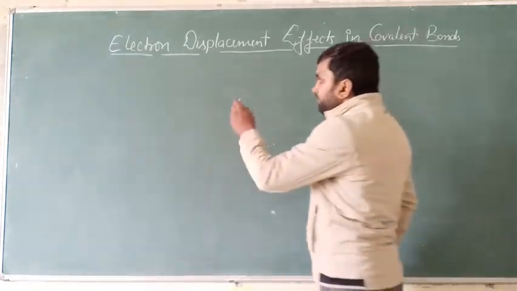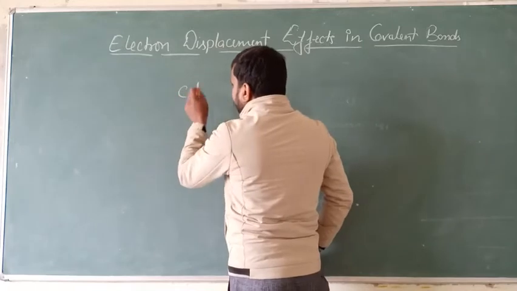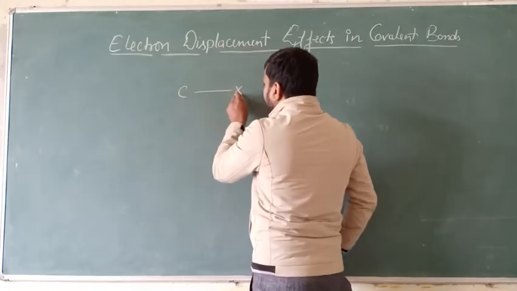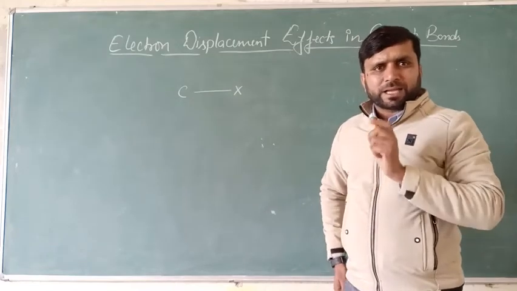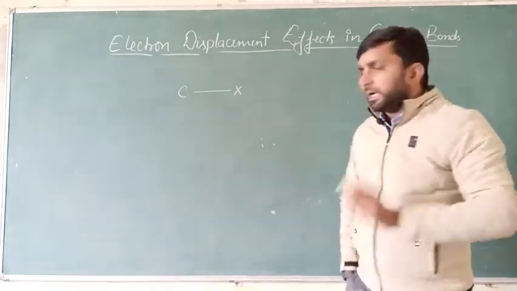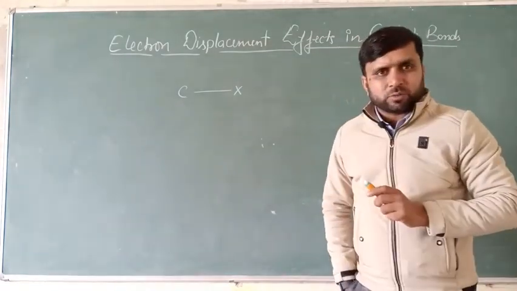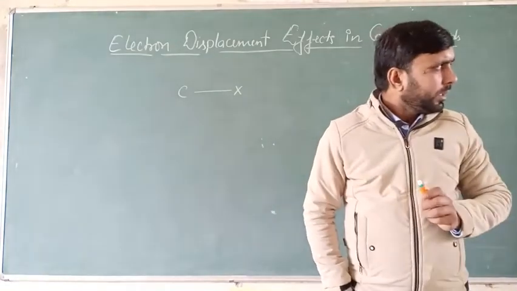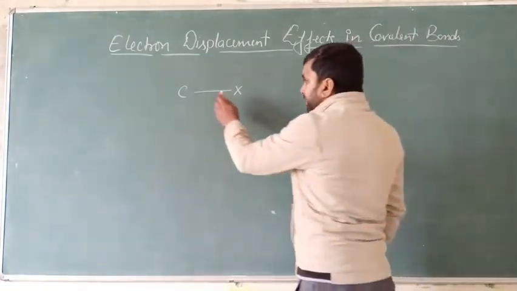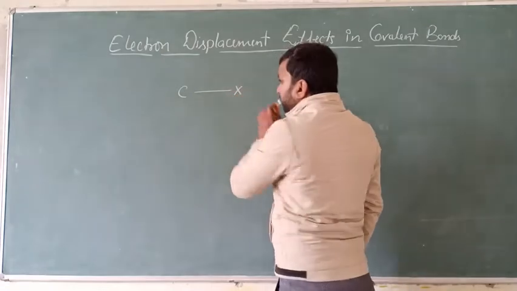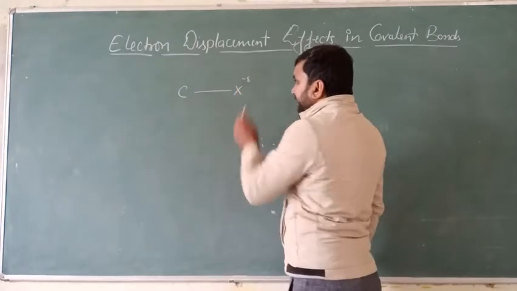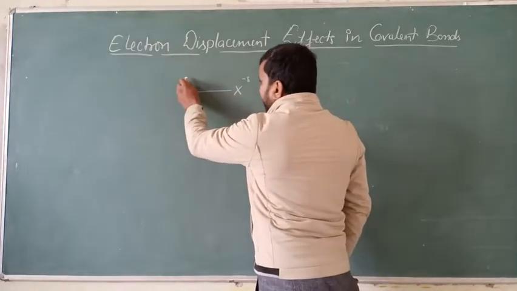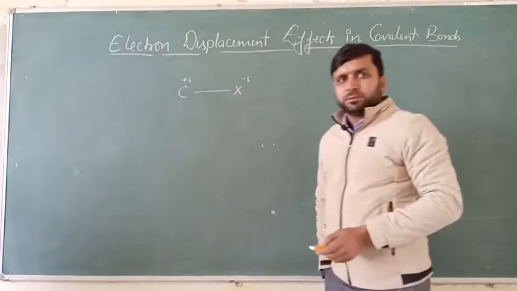Say for example, this is a carbon, and with this carbon a halogen is attached. We know that halogen has more electronegativity, so the electron will move toward the halogen, and the halogen will get a partial negative charge and the carbon will get a partial positive charge.